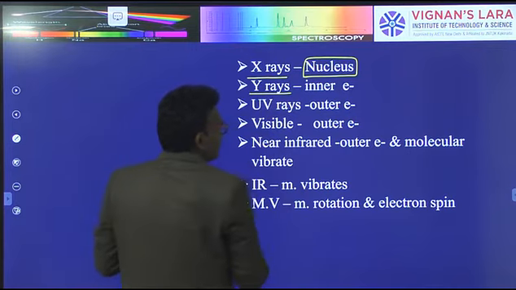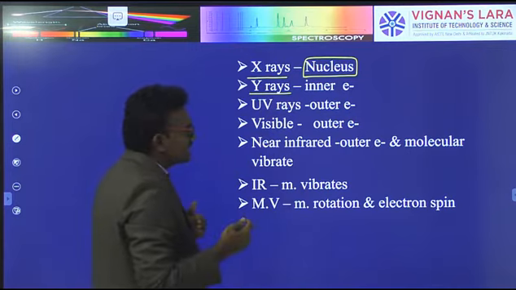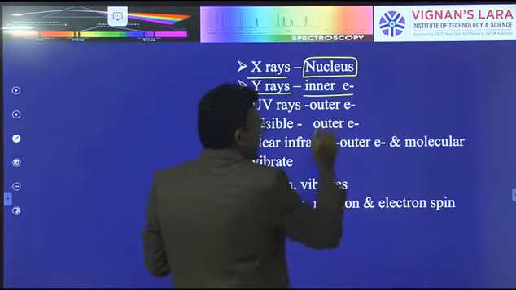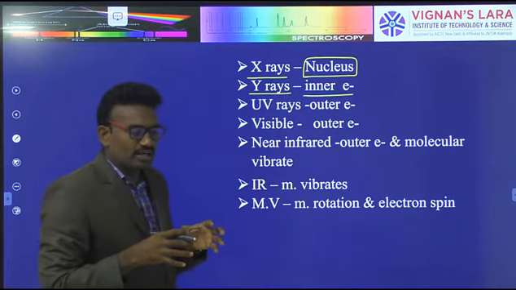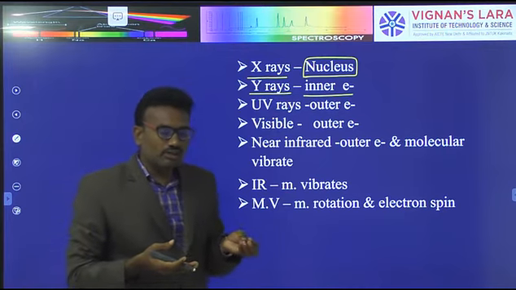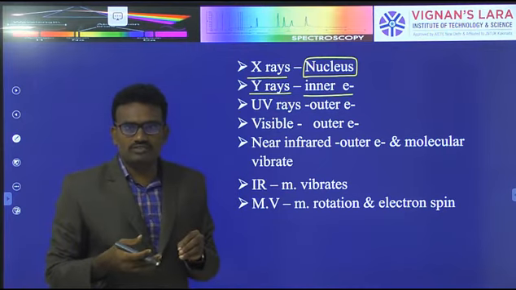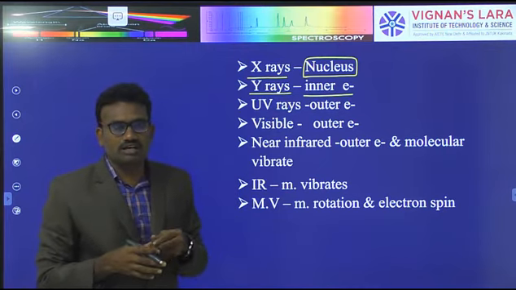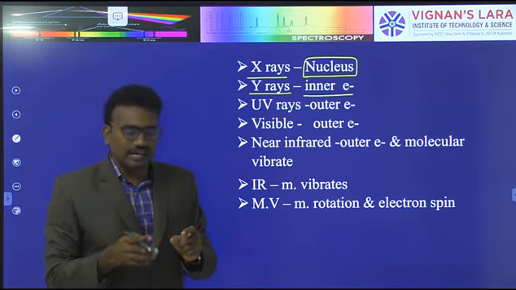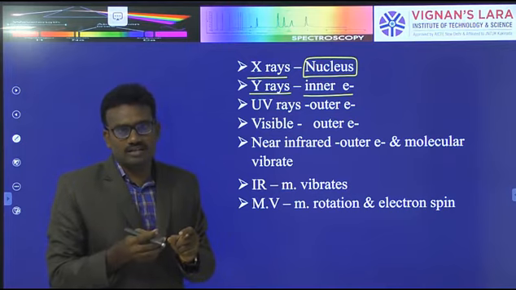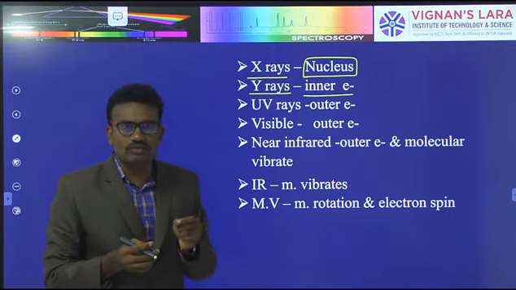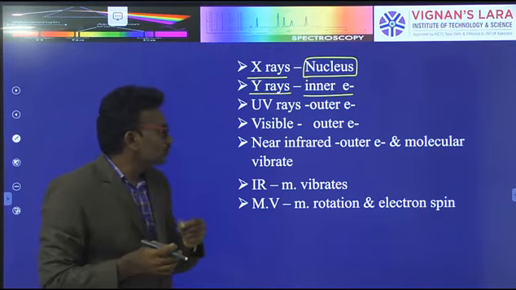Gamma rays change inner electrons in the sample, which contains molecules. Molecules contain a number of atoms, a combination of atoms. Atoms contain a nucleus, and the surrounding orbits contain electrons. The nucleus contains protons and neutrons.